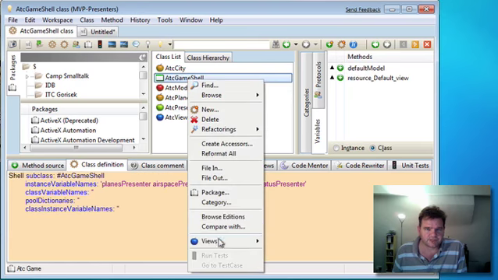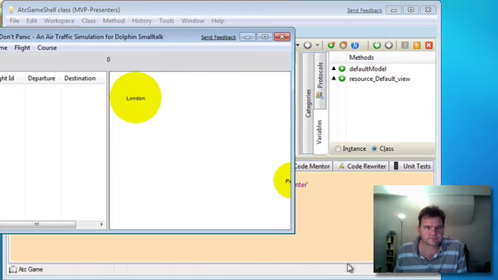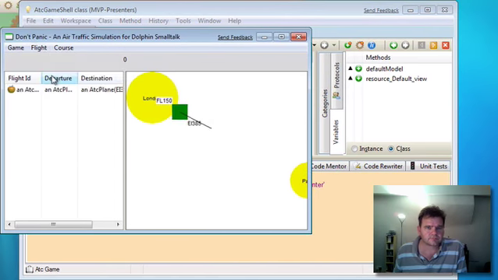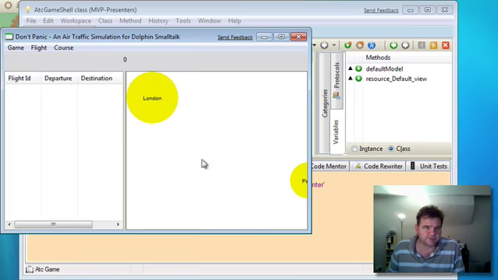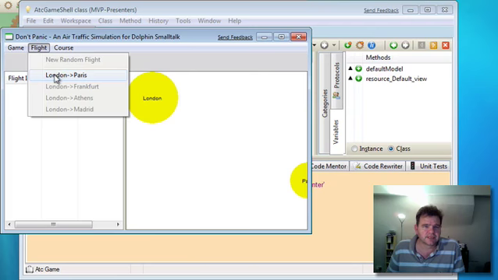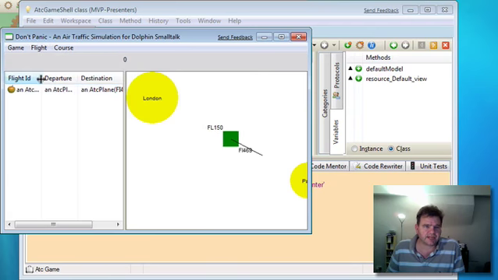Let's create ourselves a new game shell. Show it. Okay, the flight's going. And you notice over here in the list we actually have the plane entered. And if the arrival has been detected, the plane has been removed. Let's do that again. So good. And once again, as I say, we have the plane here, but we don't have any great information written into these columns. So perhaps our next task is to actually populate these columns correctly inside the view. So let's go back to the view composer to do that and see how we might do that.